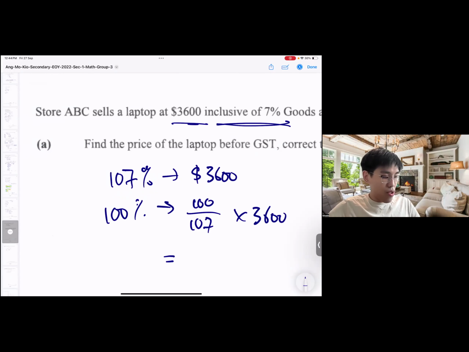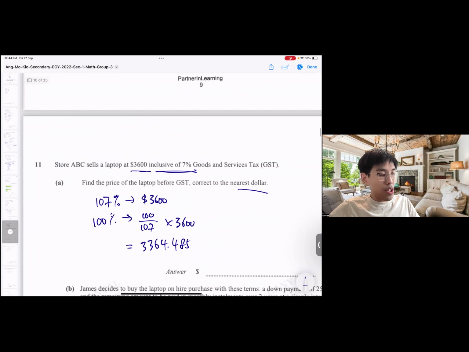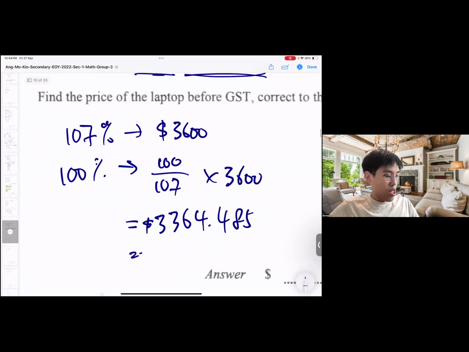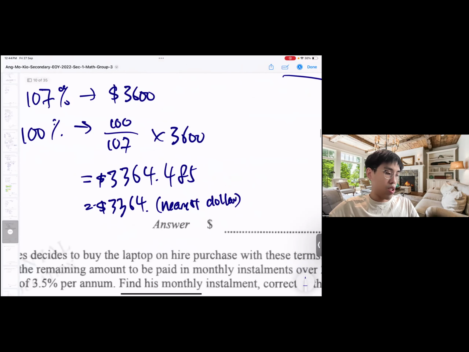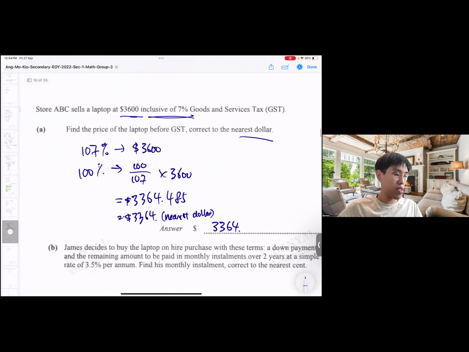So you get 3364.485. Good enough, because it says nearest dollar. That means $3,364. Very simple. L method always works.